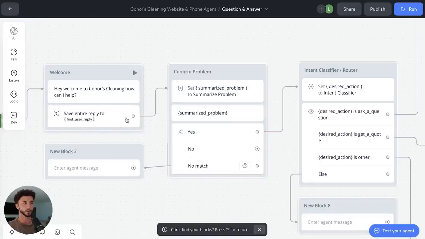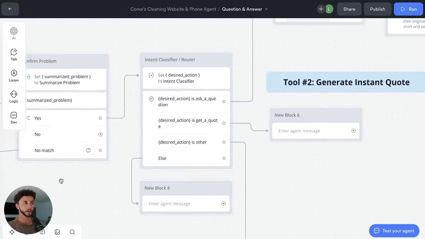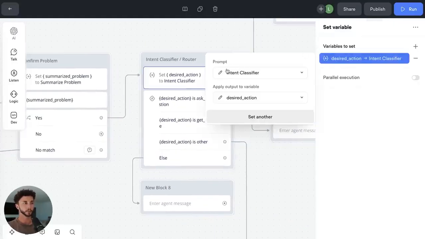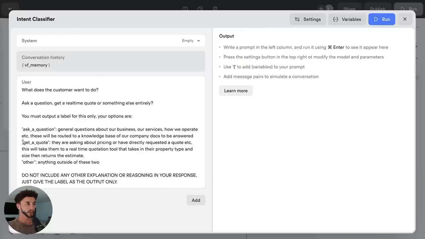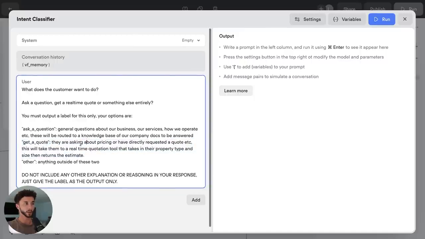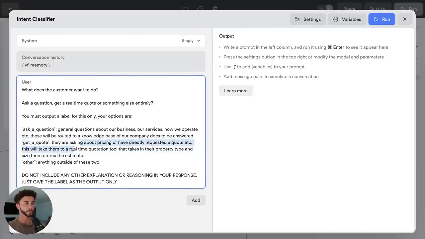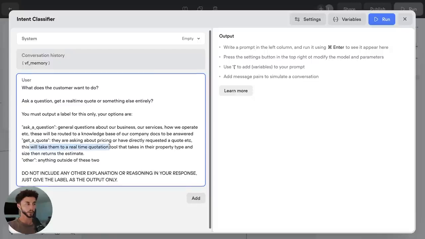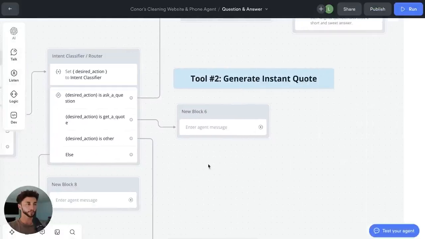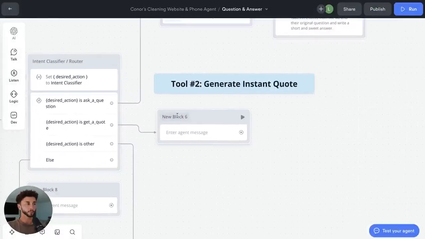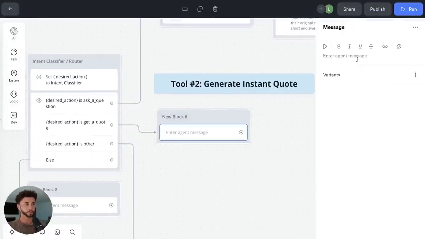So they've said here that they wanted something related to pricing or quoting. Remember in here in the router, we have set the intent classifier to say it's going to go to the get a quote if they're asking about pricing or have directly requested a quote. And this will take them to a real-time quotation tool that takes their property type and size and then returns an estimate. So that's the people that are going to be getting to this next branch of the agent. So desired action is get a quote. We can say, okay, sure, to give you an instant quote.